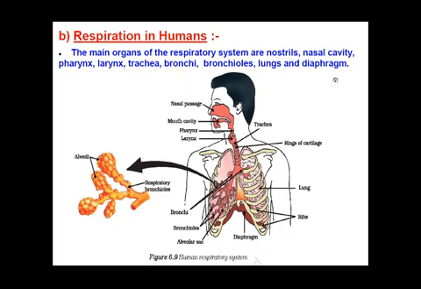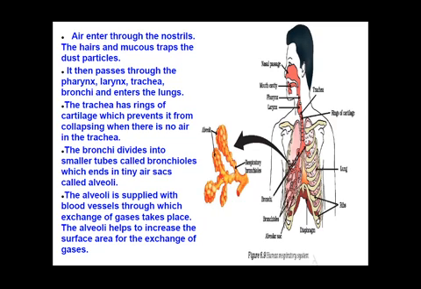Now let us see how respiration takes place in the human respiratory system. First of all, whatever air we breathe in, we take in through our nostrils. This we all know. And the fine hair and the mucus present in our nostrils trap the dust particles. So first of all, the filtering of air takes place inside our nose, with the help of the fine hairs and mucus present in our nostrils.